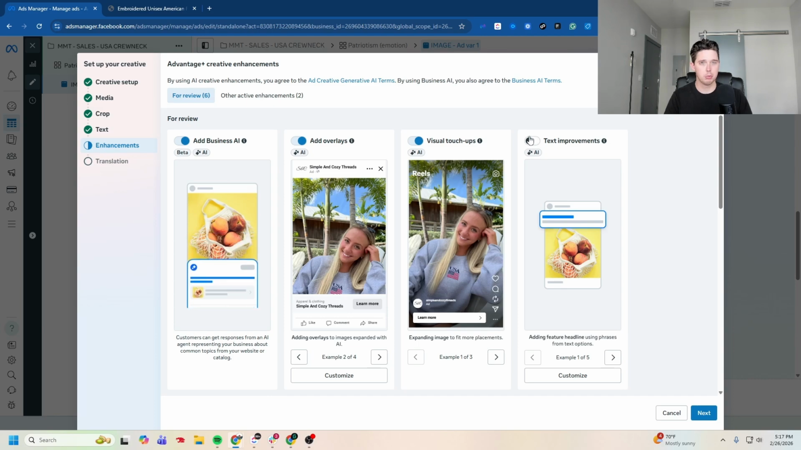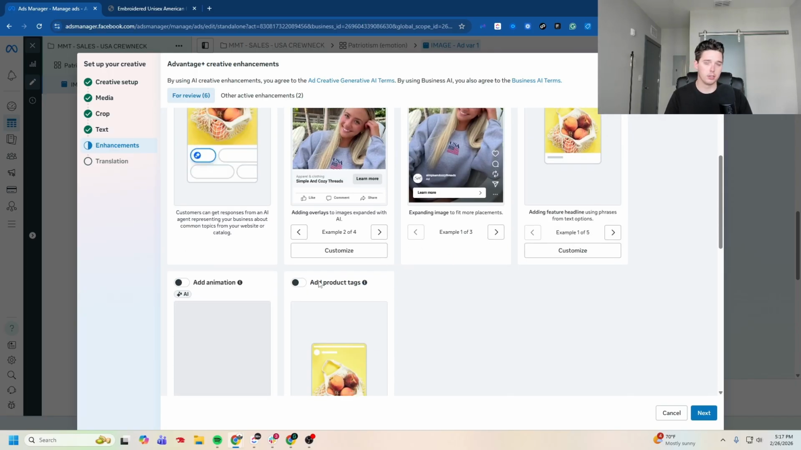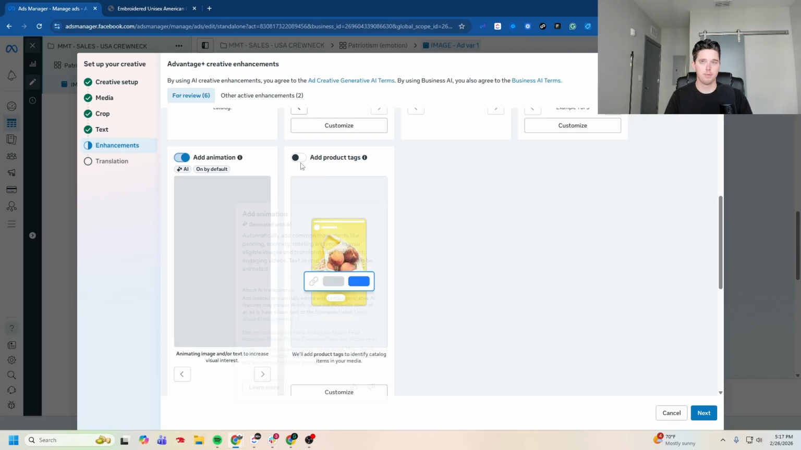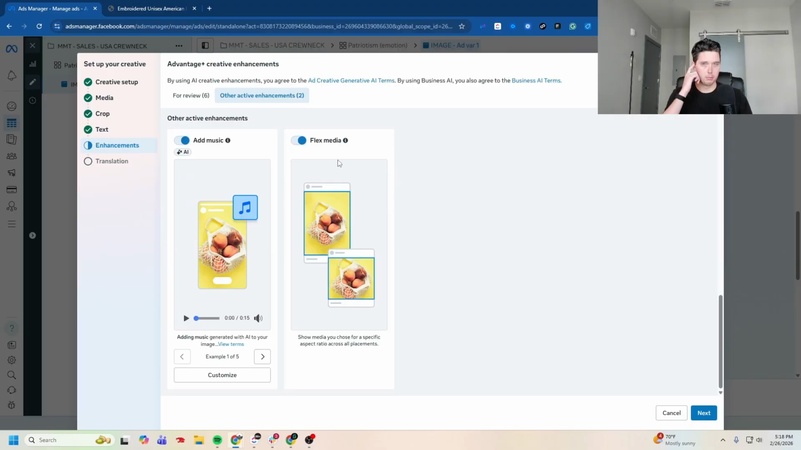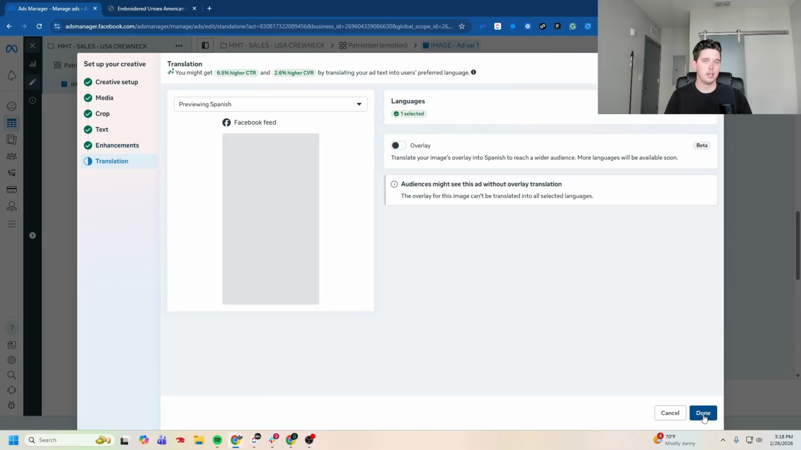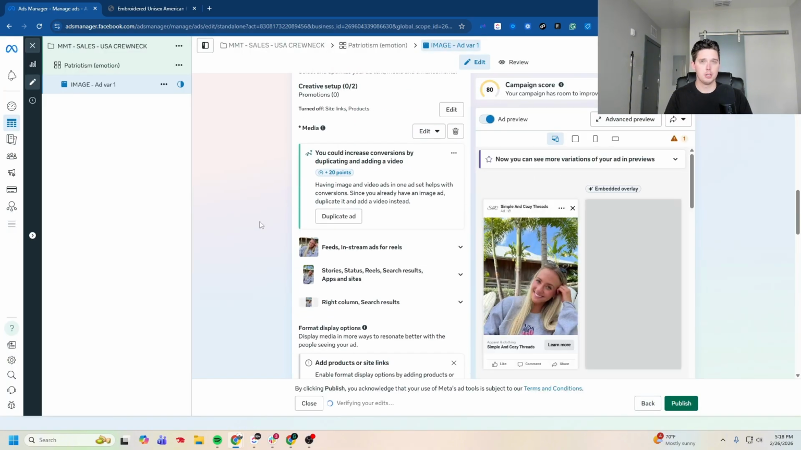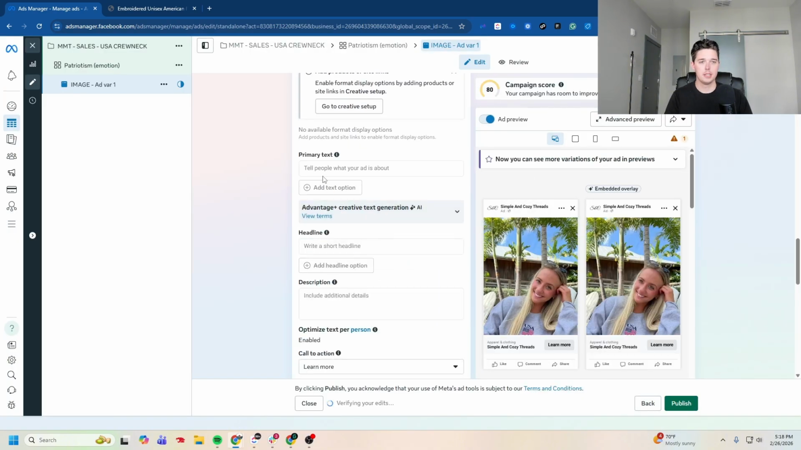I do not use text improvements. The reason for that is that it'll swap your headlines and your primary text. And sometimes you don't want that. I particularly like my headlines to show up where I place them. So there's that. I like to add on ad animation. I think that can be cool sometimes. And then adding product tags. I'd turn off flex media, and then I'm gonna turn off music. Sometimes I leave that on, but oftentimes it's kind of weird random music that doesn't make sense for the image. Hit done. All right, so now I have my image loaded up on the right here.